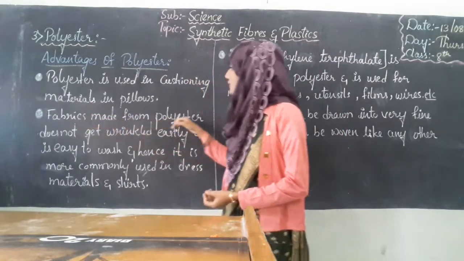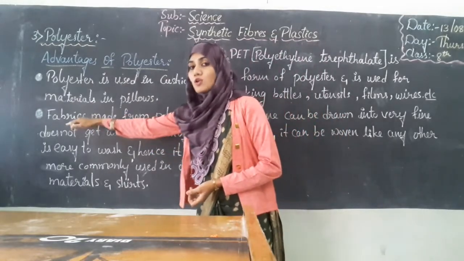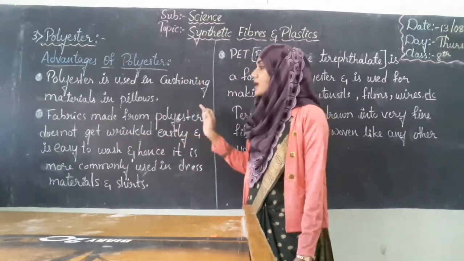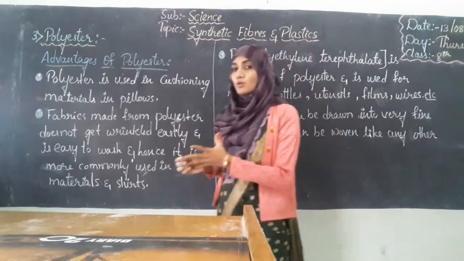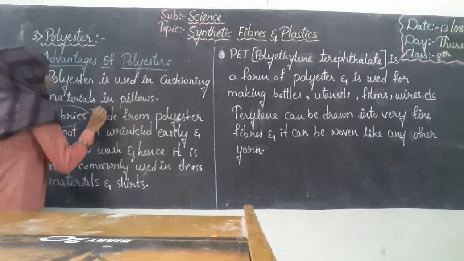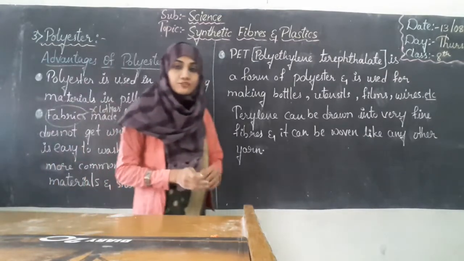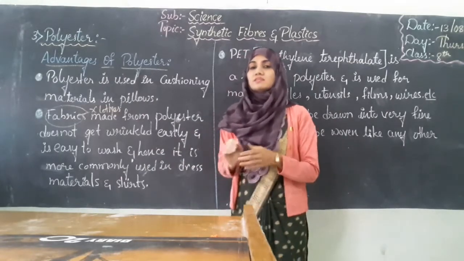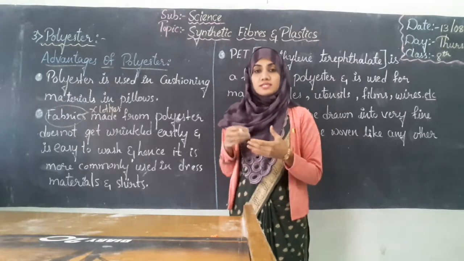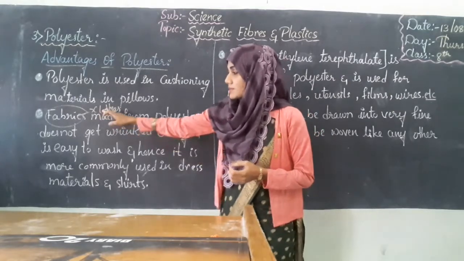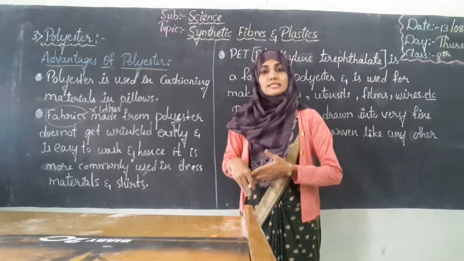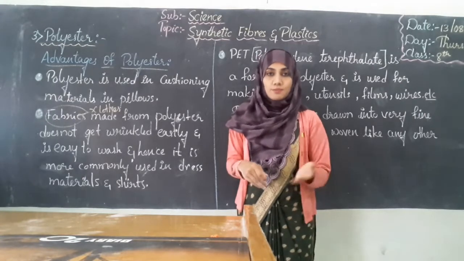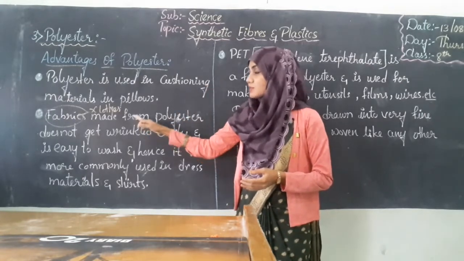Next, fabrics made from polyester. Fabrics mean clothes. Clothes made from polyester do not get wrinkled easily and are easy to wash. The stains on a fabric made of polyester can be washed easily when compared to any fabric made of a material other than polyester.